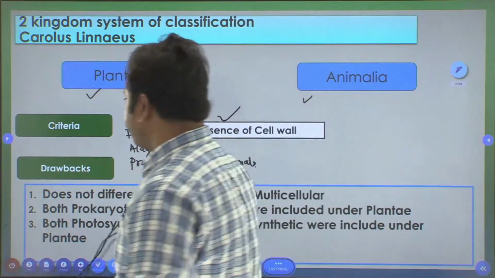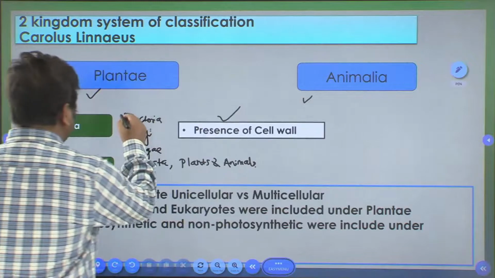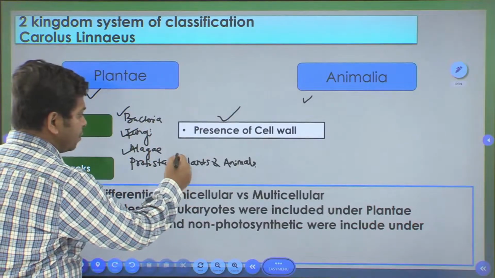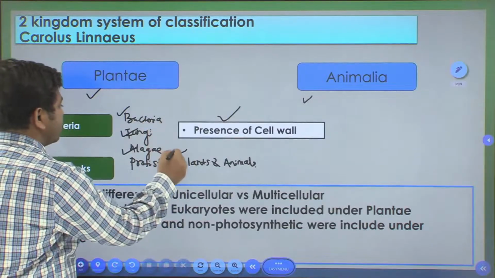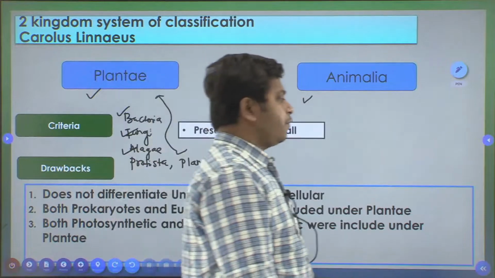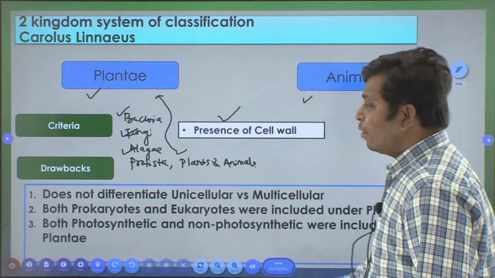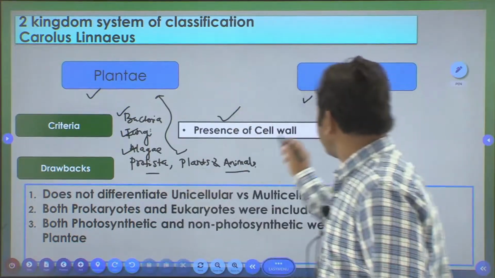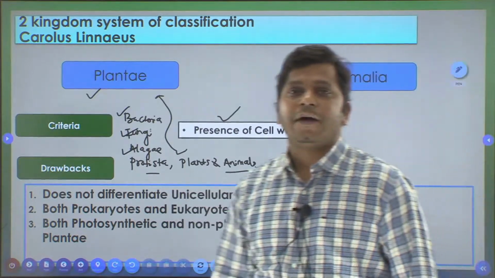So all of the organisms, including bacteria, fungi, algae and plants, are placed under the kingdom Plantae because all of them have a cell wall, whereas animals and certain protista are placed under the kingdom Animalia.